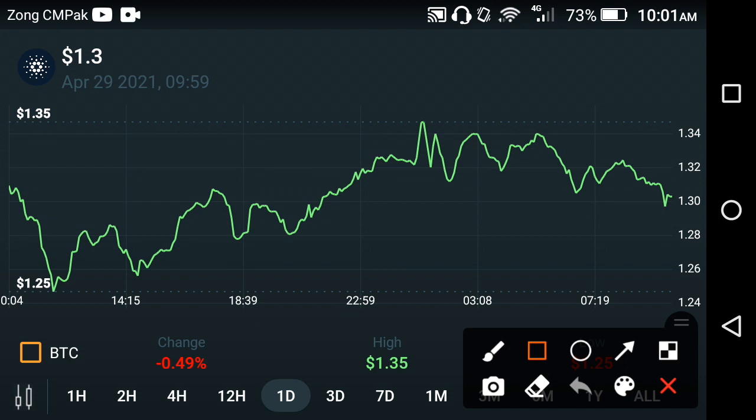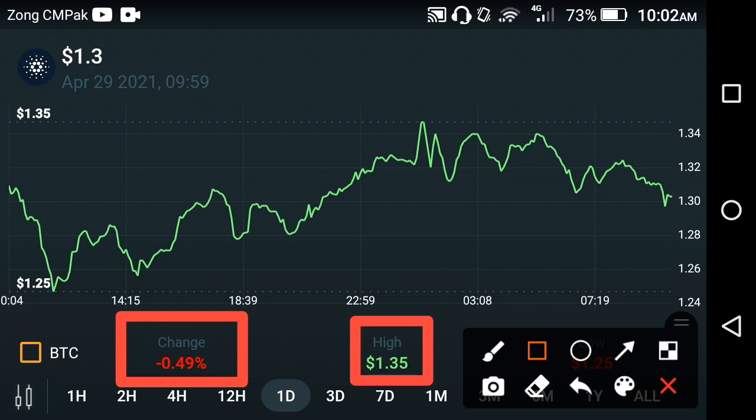Now if we talk about the last 1 day price prediction chart, as you can see, the change in the last 1 day is about negative 0.49%. The highest price of Cardano is about 1.35 USD. And as you can see in the price prediction chart of the Cardano coin, as I told you, the previous week it took a high jump, but unfortunately in the last 1 day the bad period of the Cardano coin starts now, friends. So what's the next move of Cardano coin?